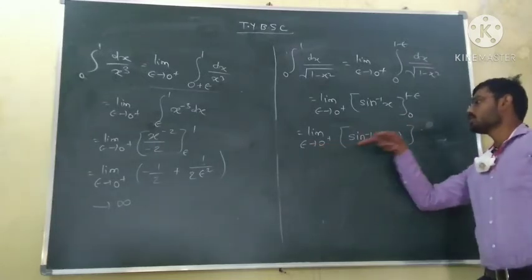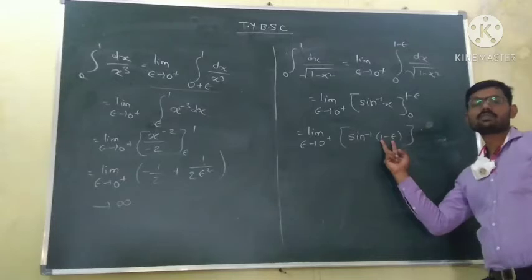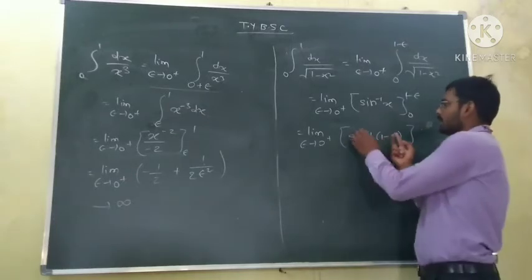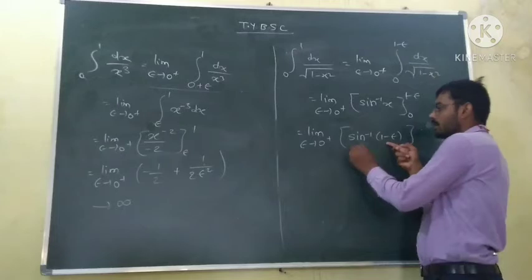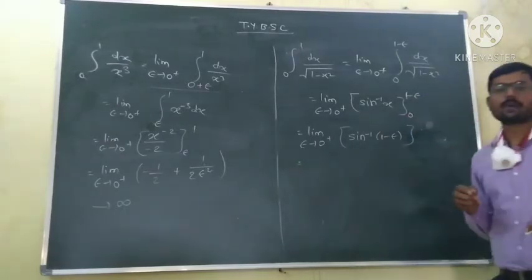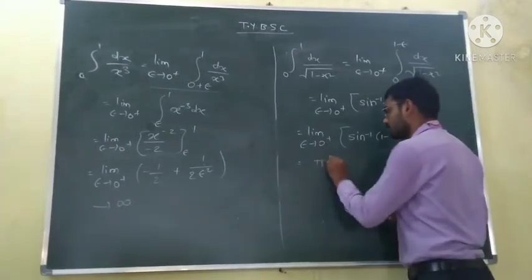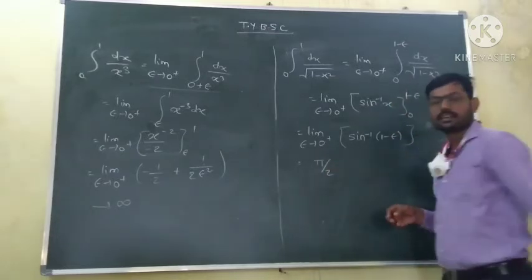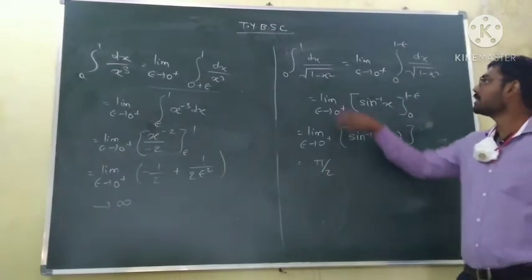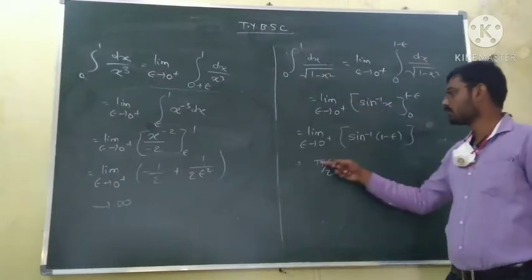As epsilon tends to 0 plus, 1 minus epsilon tends to 1. This implies this value tends to sin inverse of 1, and sin inverse of 1 is equal to pi by 2. This is some finite real number. This implies this improper integral is convergent and converges to pi by 2.